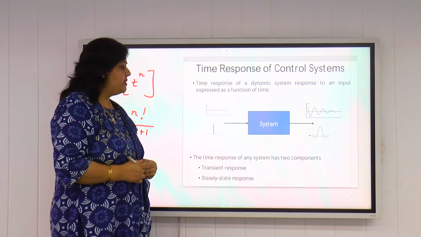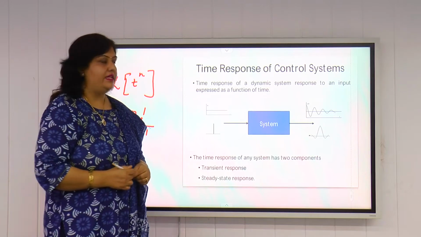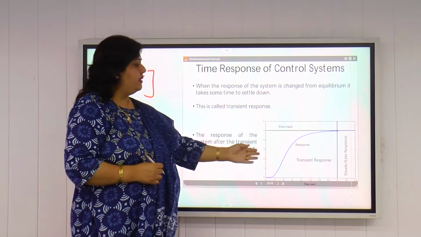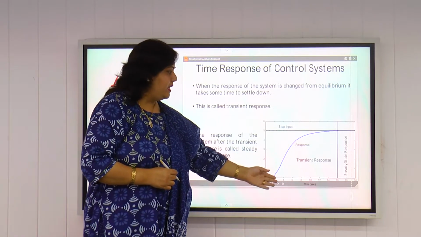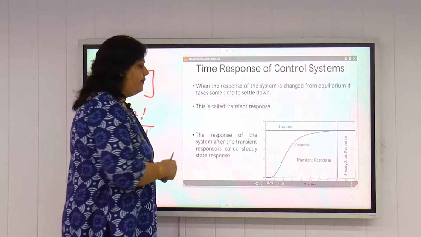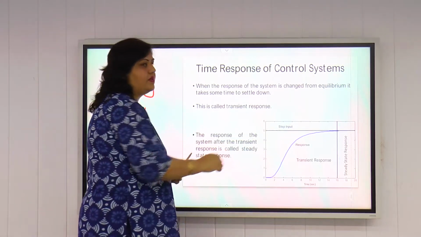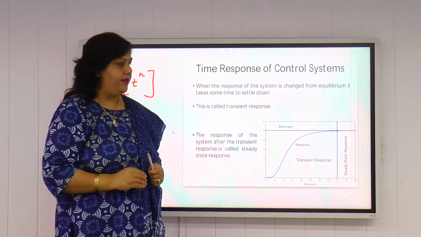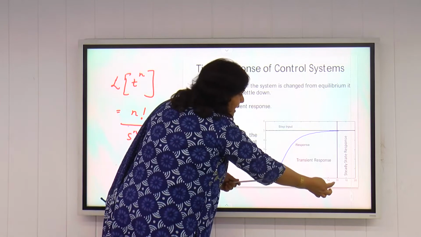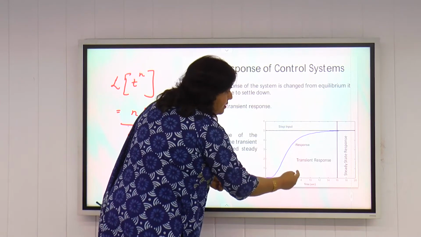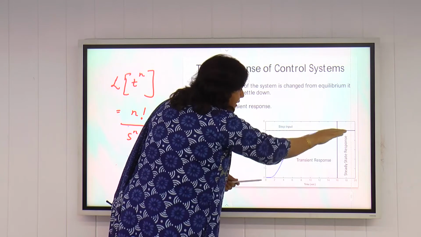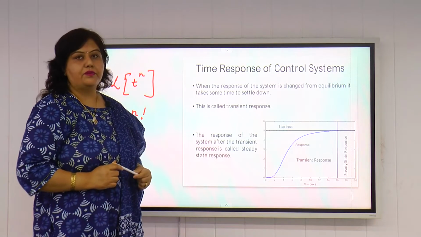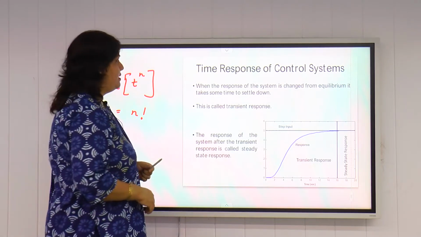The time response of any system has two components, transient response and steady state response. Now what is transient and steady state response? If we plot the curve of output versus t, we can get this type of response. And whenever the response is varying, that is known as transient part. And when the response becomes steady at a constant value, it is known as steady state behavior. So for this part, as shown in this figure, this is the transient response. And when this output settles down to the input at a steady value, it is known as steady state response. So we have two parts of time response, that is transient response and steady state response.